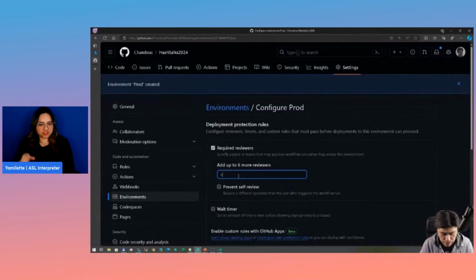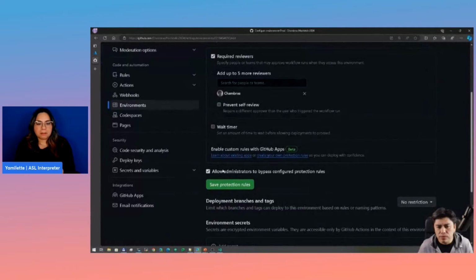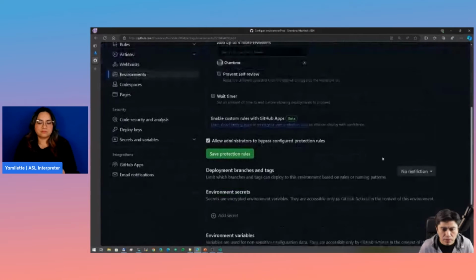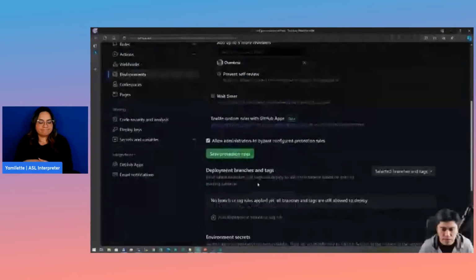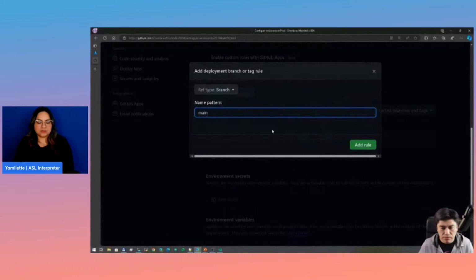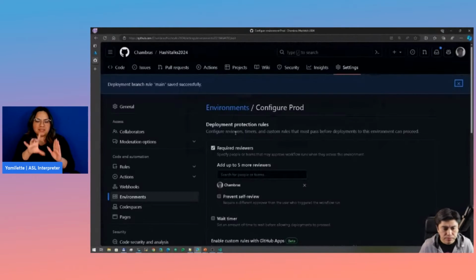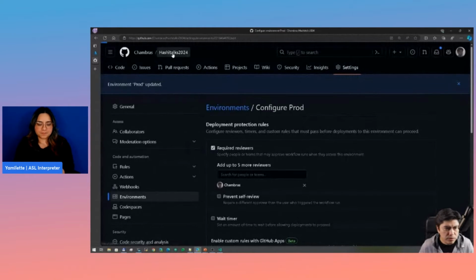We're going to add some reviewers to make sure they get approved before we merge into production. We are also going to restrict to just specific branches. In this case, we're going to select main. Right? And we come back to code.